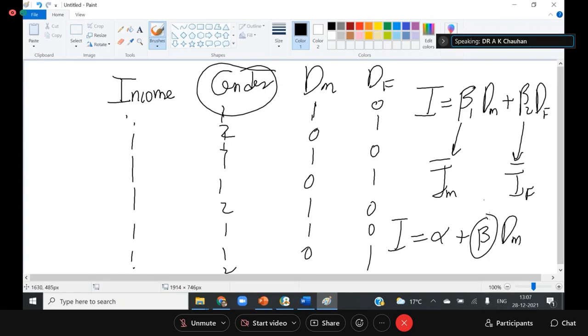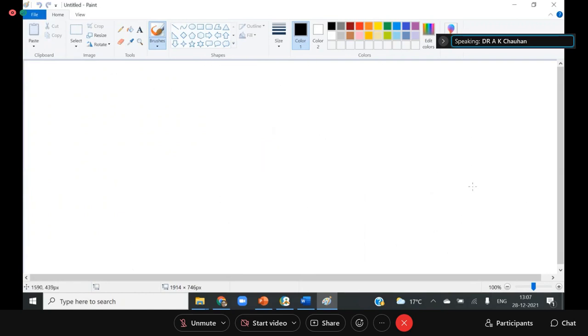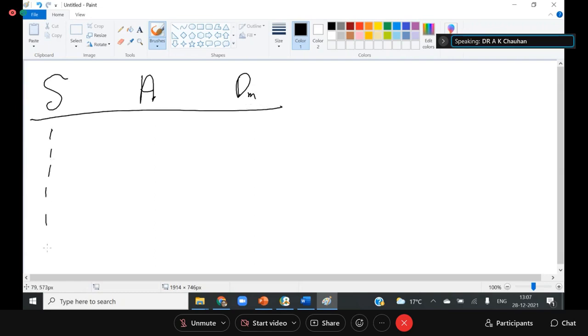Now there is another case, known as interaction dummy. So what is interaction dummy? Let's say this is the sales. We have the advertisement data, and there is a dummy variable. Before a time period, the dummy is all 0, and after it is all 1.